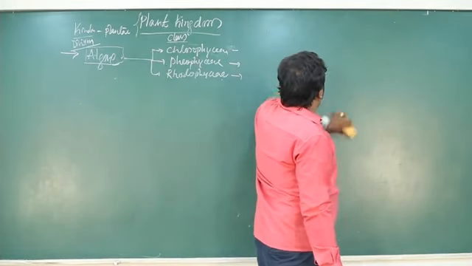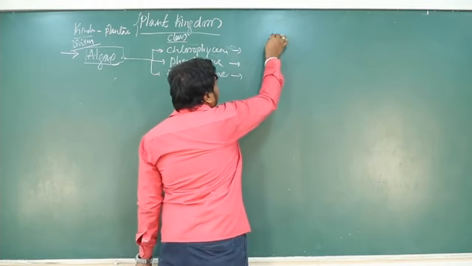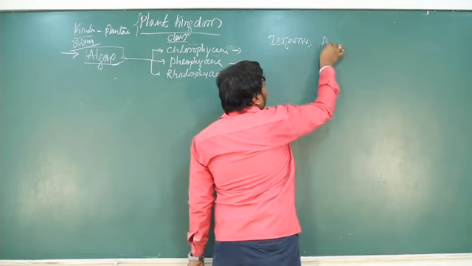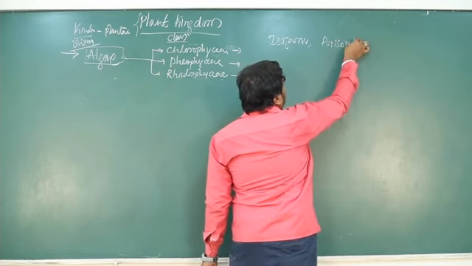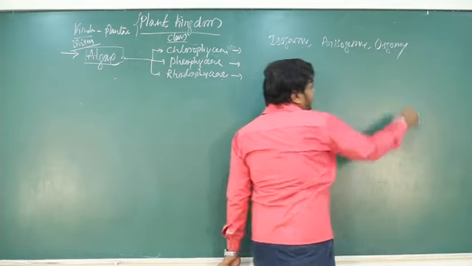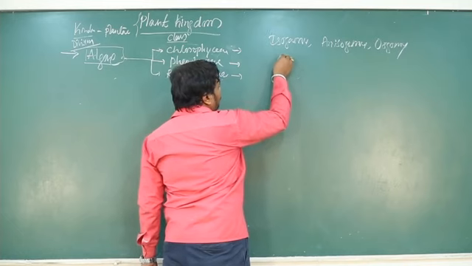Then with respect to sexual reproduction, we came across different types like isogamy, anisogamy and oogamy. Isogamy is a fusion of morphologically similar gametes.